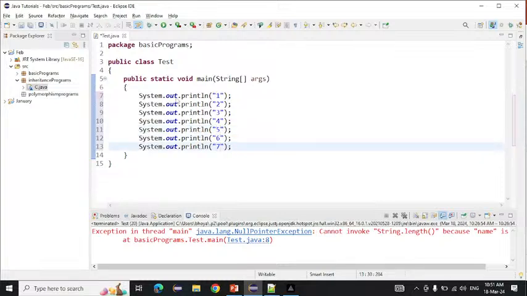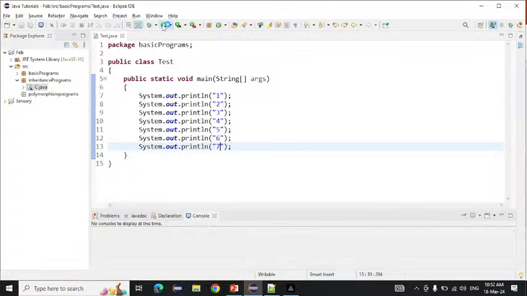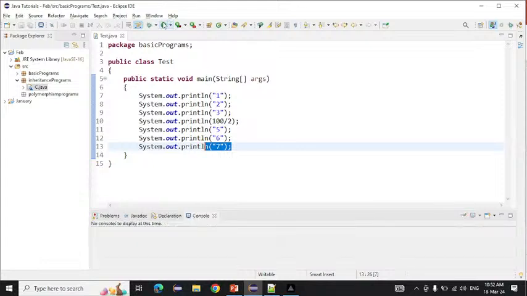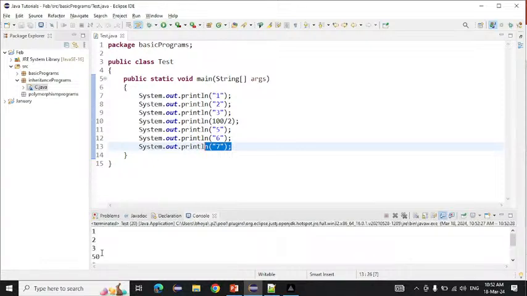If I run this, what output will you get? 1 to 7, 1 2 3 4 5 6 7 on the console. Now suppose I write 100 divided by 2. What will the output be? First 1, 2, 3, then 50, then 5, 6, 7. So we just get 50 here.